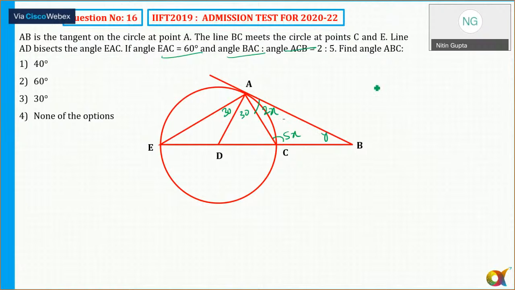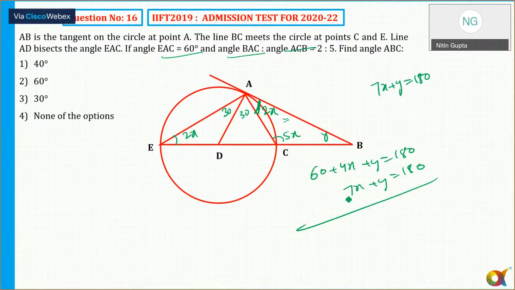So in this case, I am saying 7x plus y is equal to 180. And from the alternate segment theorem, what angle will come? This entire triangle angle is 60 plus 4x. So 60 plus 4x plus y is equal to 180. And 7x plus y is also equal to 180. So I take the difference, so that it's 3x. 3x is equal to 60 degrees. So x is equal to 20, so y is equal to 180 minus 140, that is 40 degrees. Option 4.